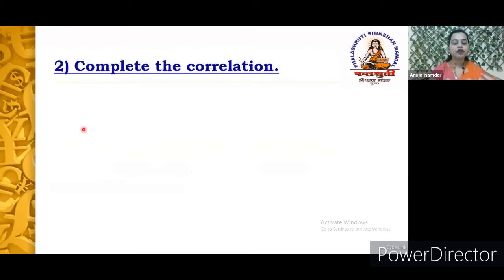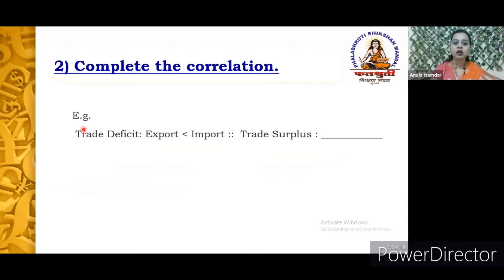The second type of question that can be asked in the exam is complete the correlation. Now, what is the structure of this question? Here, you will get 2 pairs, and we are supposed to find the answer for any one pair. Here the first pair is given, that is trade deficit, export and import, and we are supposed to find out the answer for trade surplus.